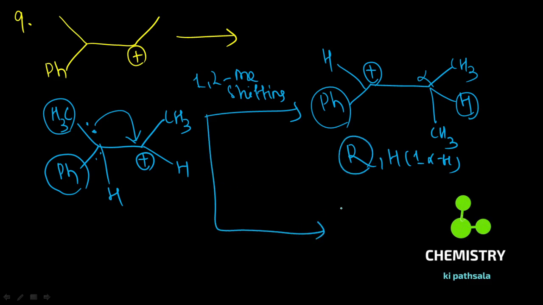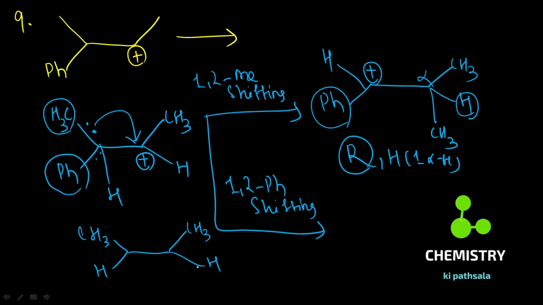Why am I saying this? Look here. If you do 1,2 phenyl shifting, what you observe here is CH3 there, H there, CH3 there, H there, and your CH3 there. You observe formation of a carbocation there with alpha hydrogens. So how many hyperconjugative structures will you find? You will find 4 hyperconjugative structures because of the 4 alpha hydrogens.